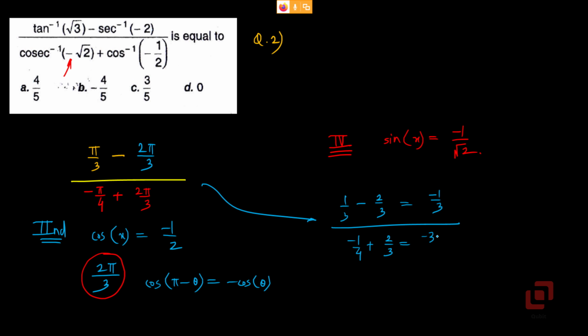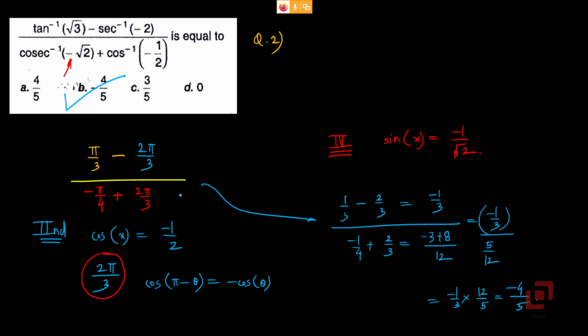So it is minus 3 plus 8 divided by 12, minus 1 upon 3 upon 5 upon 12, or it will be minus 1 by 3 into 12 by 5, or minus 4 by 5. Do we have it? Yes, that is option B.